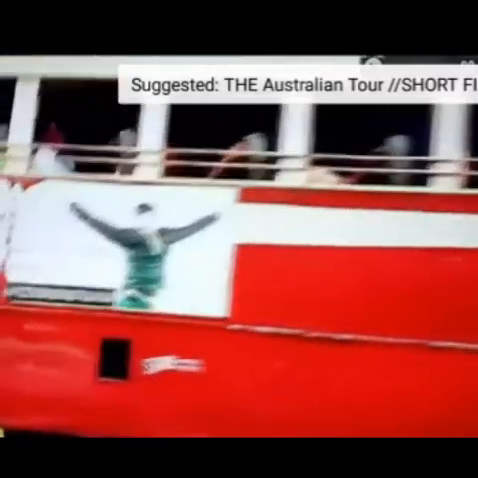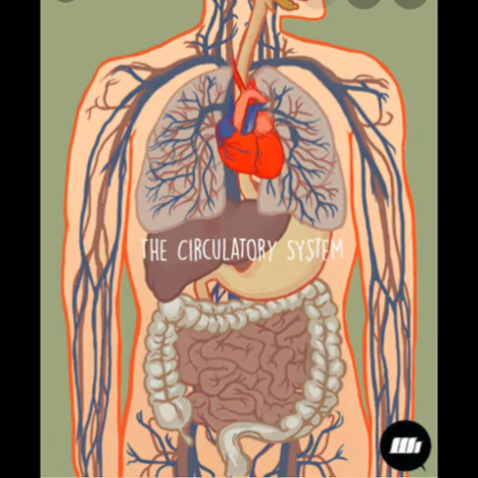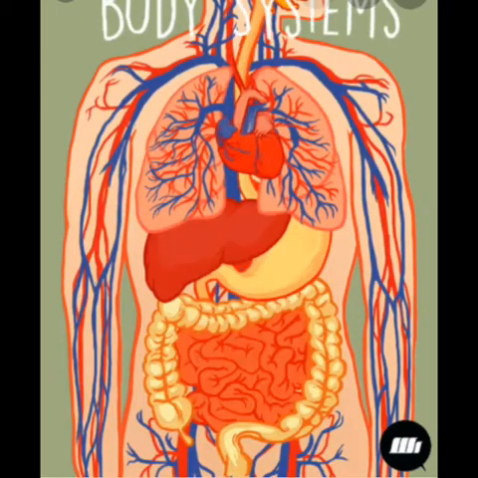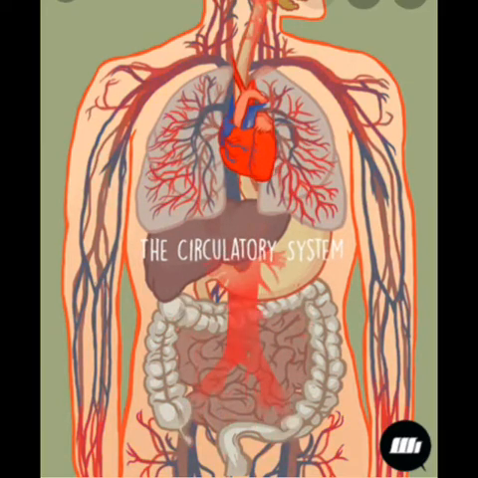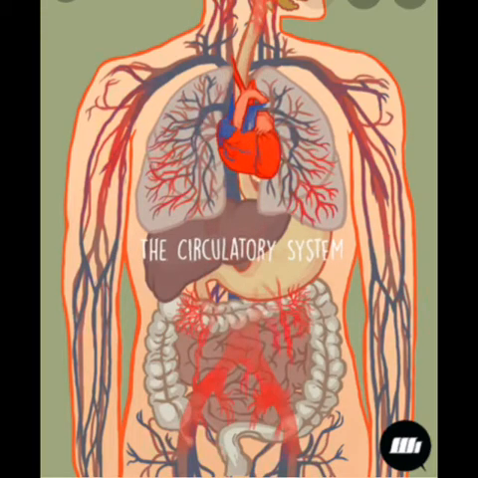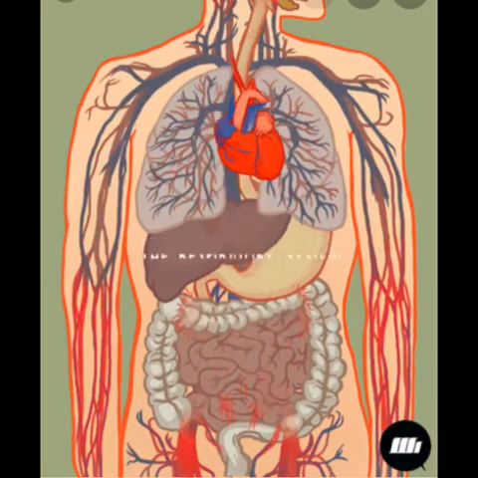Have you ever thought of the transportation system in our body? This work is done by our blood. Actually, our transportation or circulation system has three parts: heart, which is equivalent to our bus station, blood, that is equal to our buses, and blood vessels, which is the same as our roads.